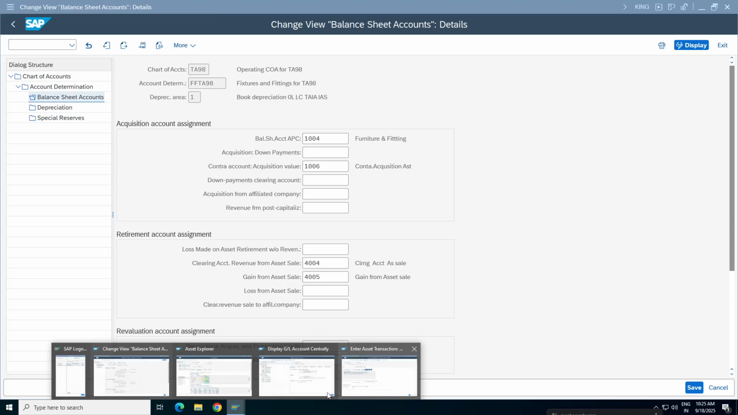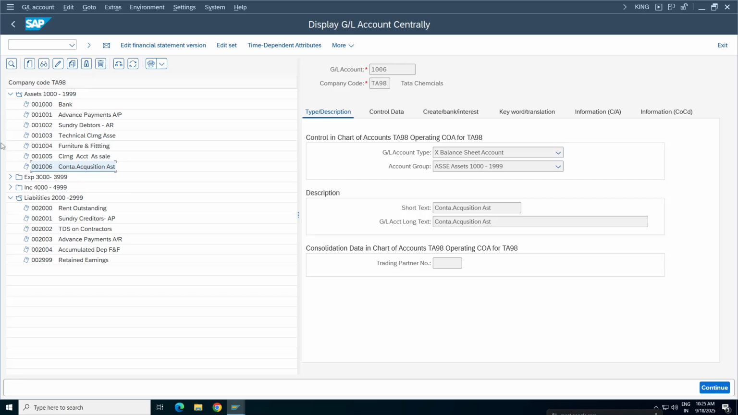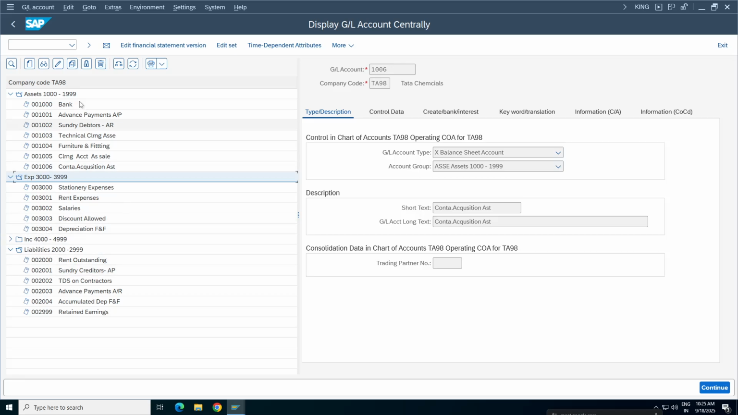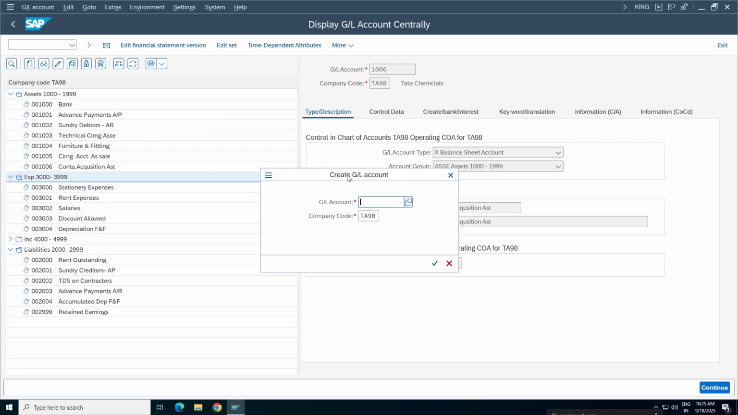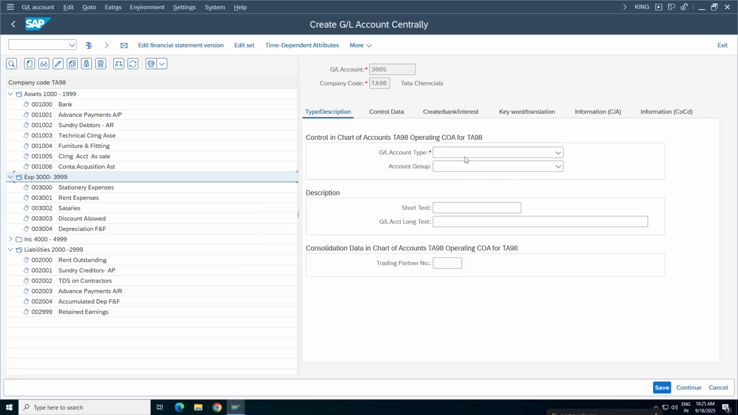So create one asset master. Where does it come, Sakshi? Loss on asset sale, where will it come? Assets or liabilities or expenses or incomes? Expenses. Yes, expenses and losses will come here. So I'll create one more. It's a loss, so the next account is 3005, and here continue. Here give the primary cost, and here expenses.